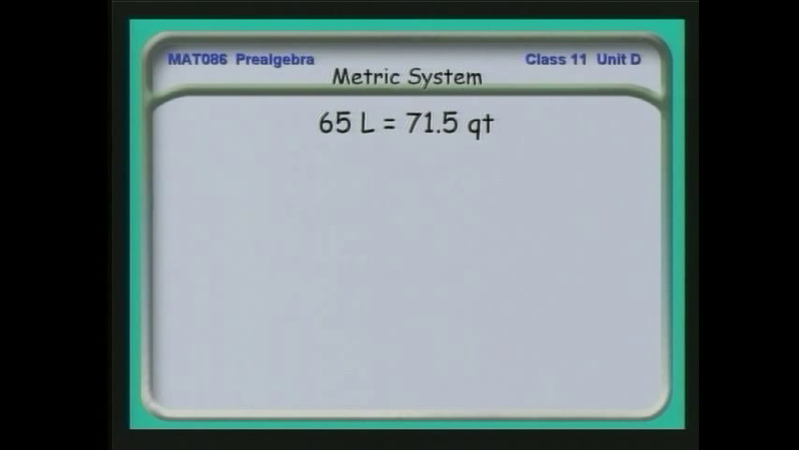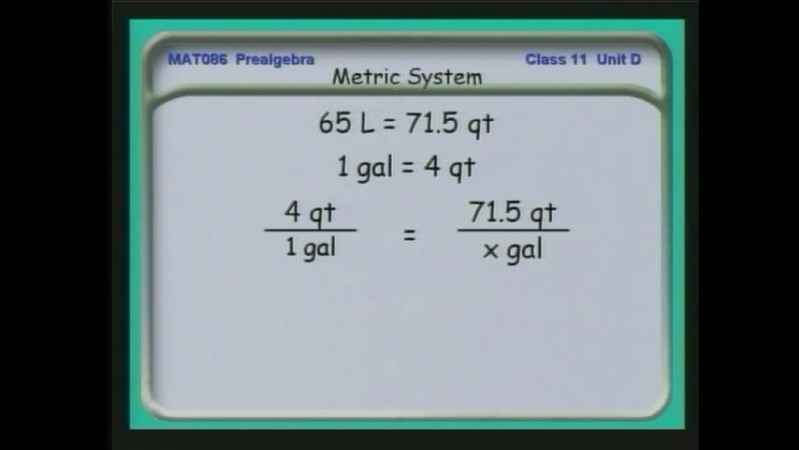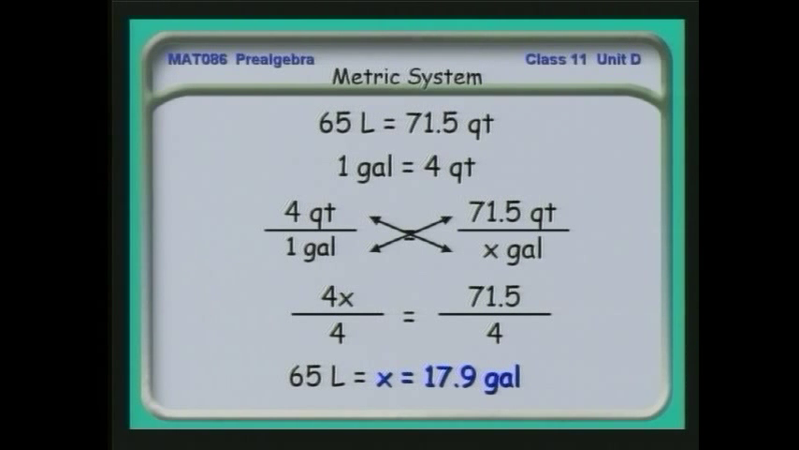But since we think about gasoline in gallons, I need to change from quarts to gallons. Continuing with the conversion process, we know that 1 gallon is equivalent to 4 quarts. We'll use that as one of the ratios in our proportion. 4 quarts is to 1 gallon, as 71.5 quarts is to x gallons. We, of course, cross-multiply, divide both sides by 4 to get x by itself, and I find that 65 liters of gasoline is equivalent to 17.9 gallons of gasoline.